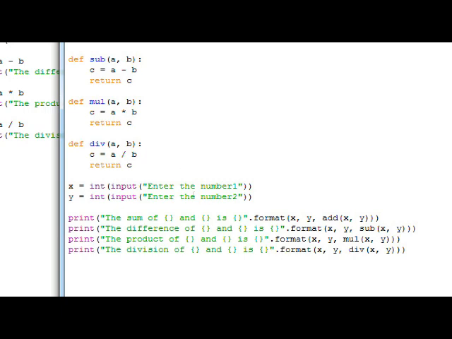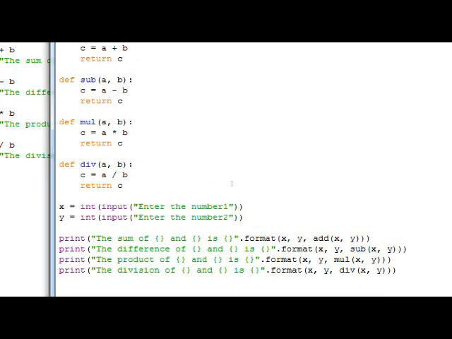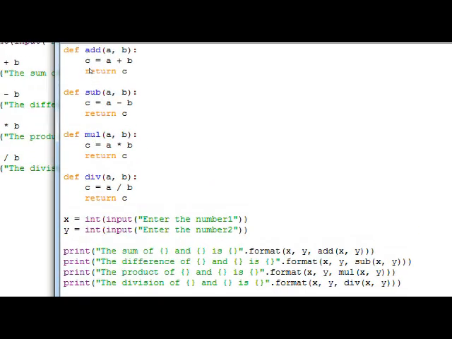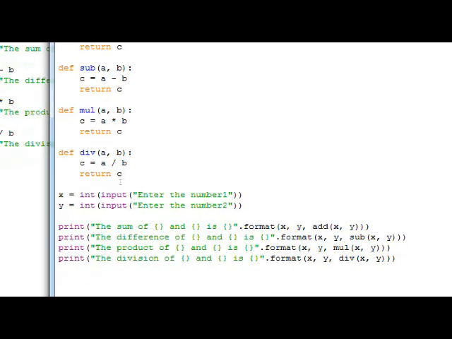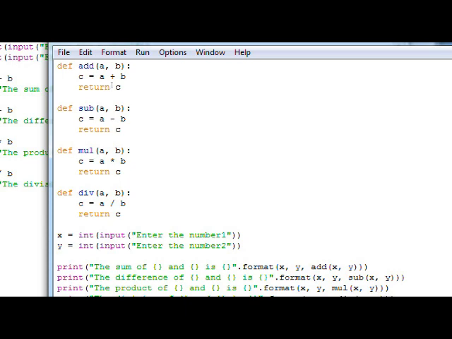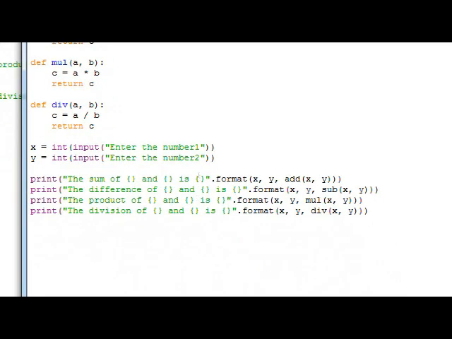And as and when in any of these print statements any of these four functions is called, their corresponding definition will be executed by the interpreter. Even if we make any mistake inside any of these four function definitions, it will not be shown to us unless we call them. We have to call those functions, then only will the interpreter touch upon these function definitions, and if there are errors committed by us, they will be shown to us. So now, I'm calling the function add here.